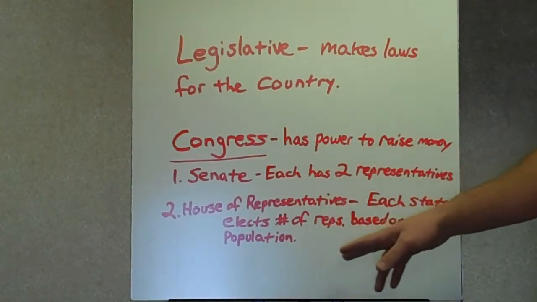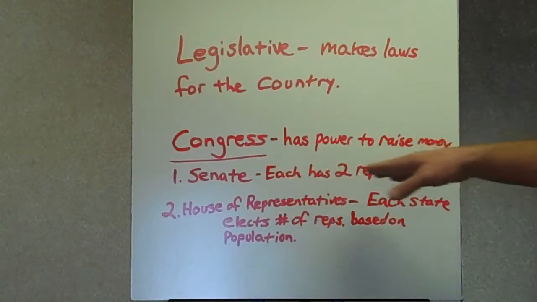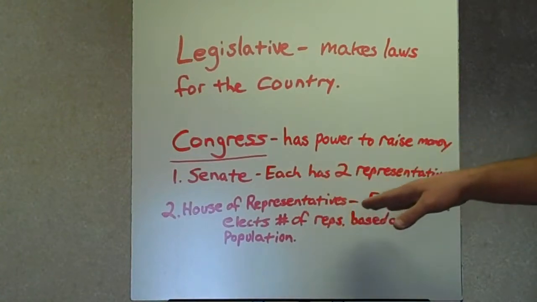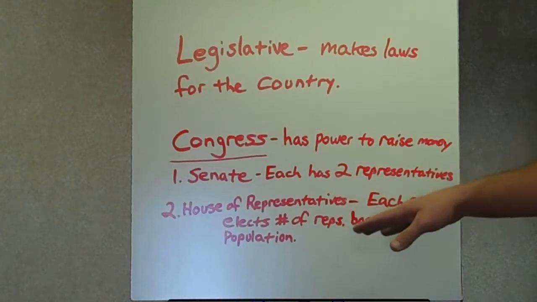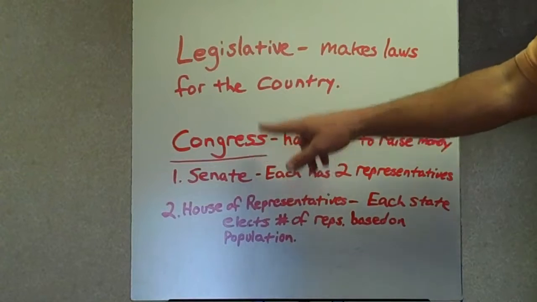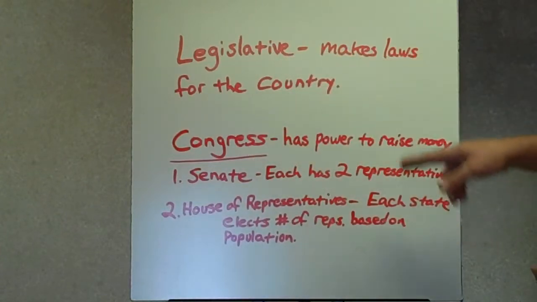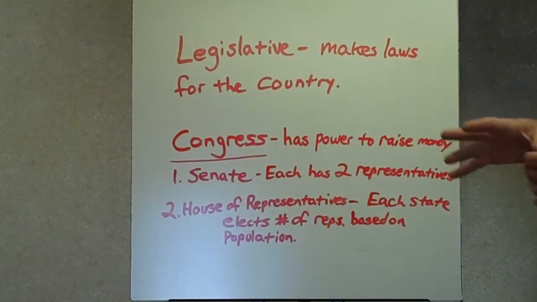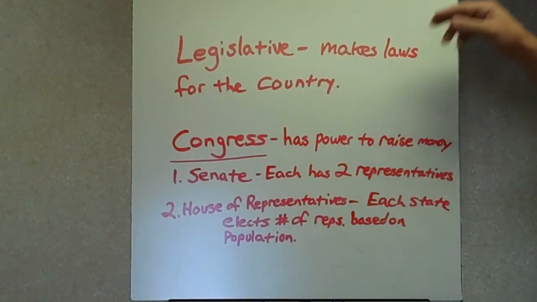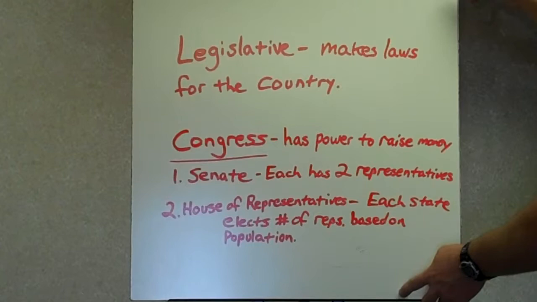It's based on population. The House of Representatives, the number of representatives is based on the number of people living in a state. And this makes up the Congress, which is the legislative branch. And we're going to go into more detail in class talking about this. But the legislative branch, they make up laws for the country.